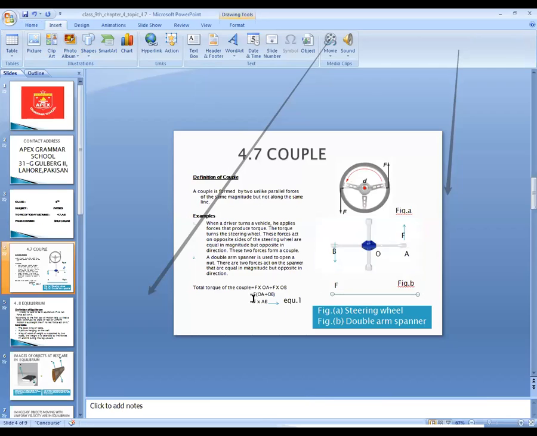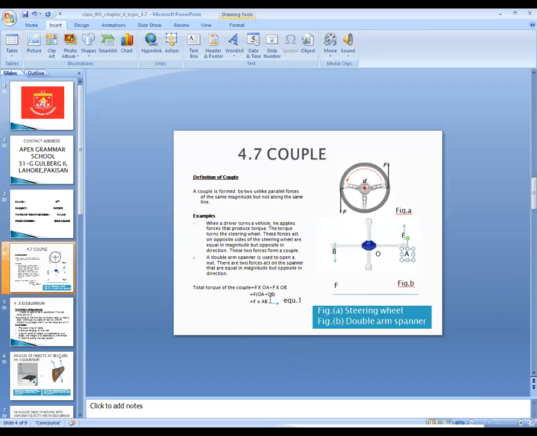So if I take F common, OA plus OB equals the total distance AB. From this point to this point is distance AB. So the torque is F cross AB. This is equation number 4.8 on page number 96 under the topic couple.